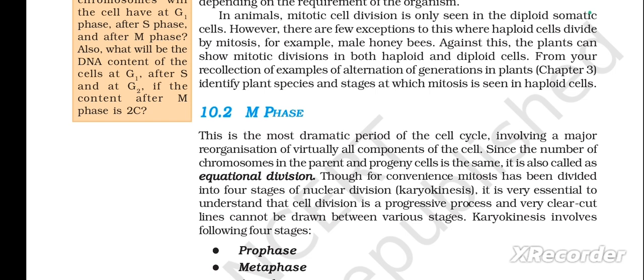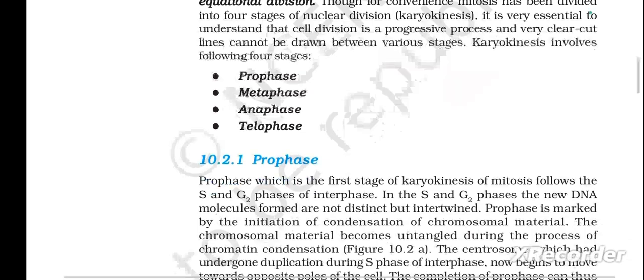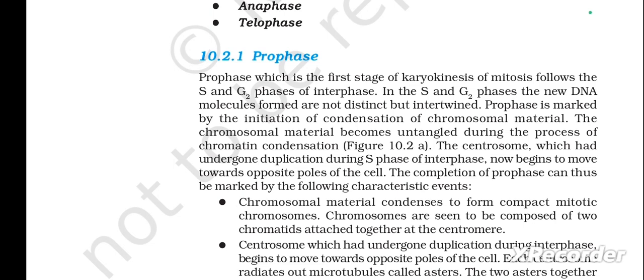It is very essential to understand that cell division is a progressive process and very clear-cut lines cannot be drawn between various stages. Karyokinesis involves the following 4 stages. First one is prophase, second one metaphase, third one anaphase, fourth one is telophase. So let's see the first one, that is prophase.